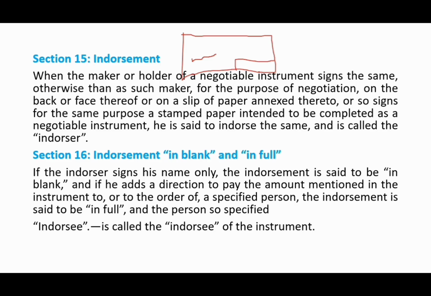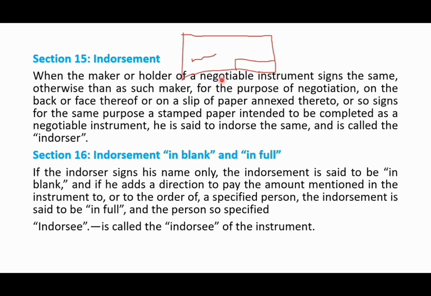So now let's read the bare act words. When the maker or holder of a negotiable instrument signs the same otherwise than as such maker, not in the capacity of a maker, for the purpose of negotiation, that is for the purpose of further transferring it to some other person, on the back or on the face thereof, or on a slip of paper annexed thereto, so even if it is not made in this instrument, by adding a paper they can make their signature, or so signs for the same purpose a stamped paper intended to be completed as a negotiable instrument, he is said to endorse the same.